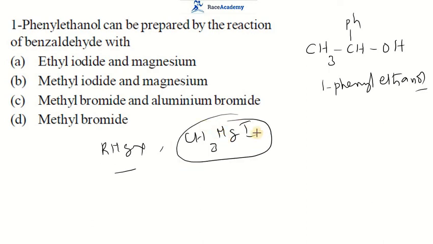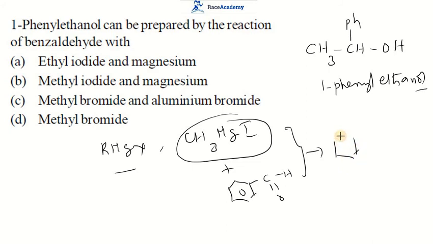If you take methyl magnesium bromide or iodide, definitely it will give the final product, 1-phenyl ethanol, with benzaldehyde after the hydrolysis.